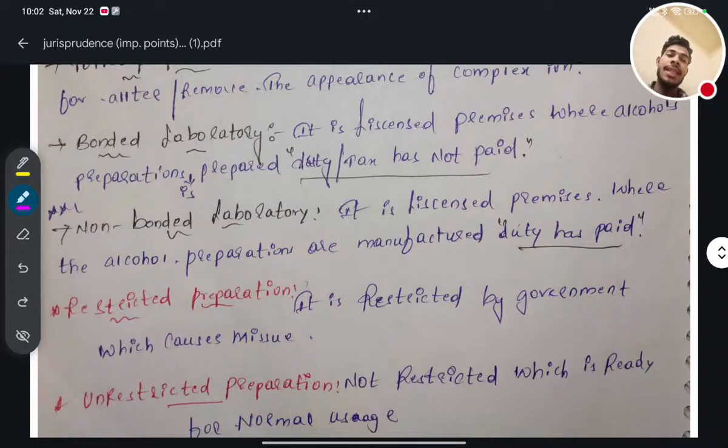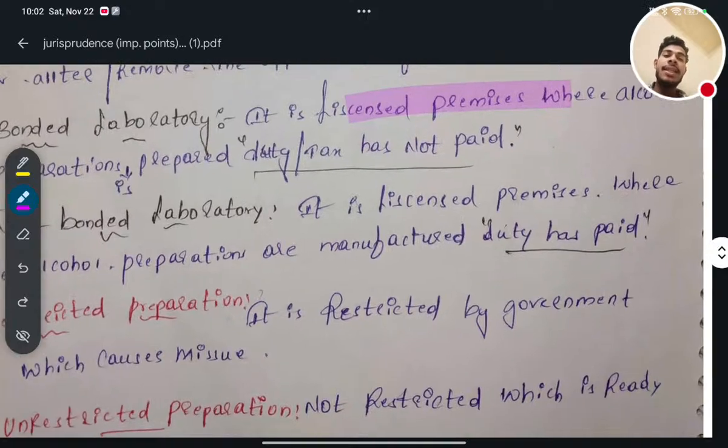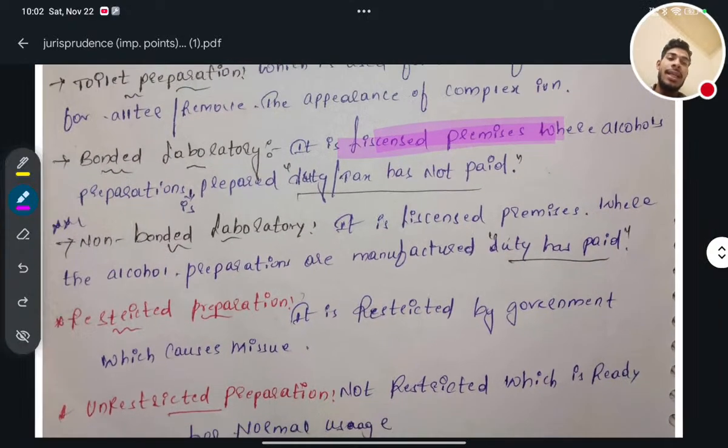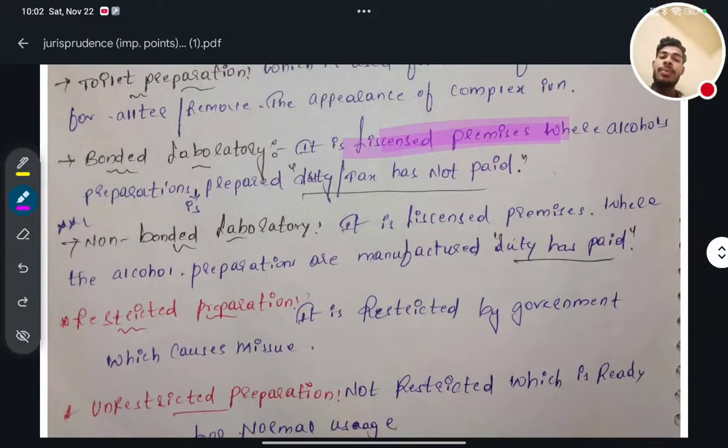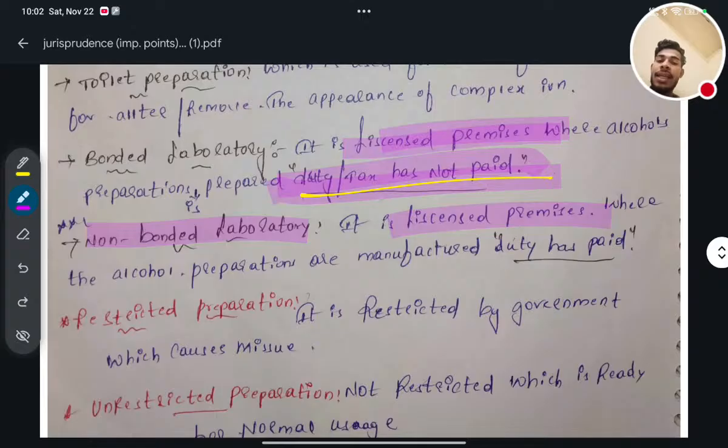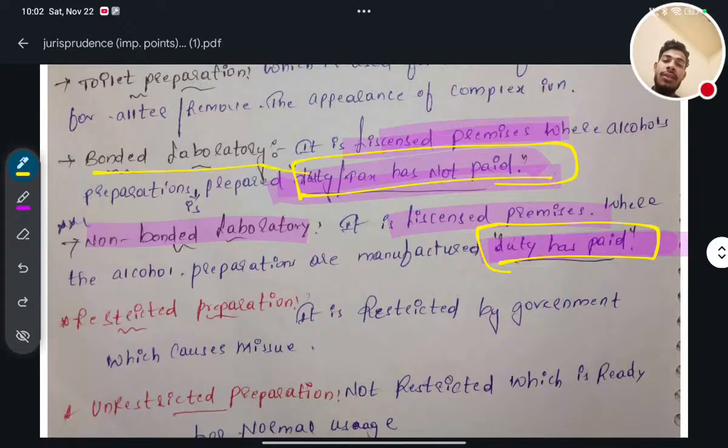A bonded laboratory is a licensed premises where alcohol preparation is prepared and duty or tax has not been paid. In the case of a non-bonded laboratory, it is a licensed premises where alcohol preparations are manufactured, but duty is paid. So you have to remember that: in case of bonded, duty is not paid. In case of non-bonded, duty is paid.